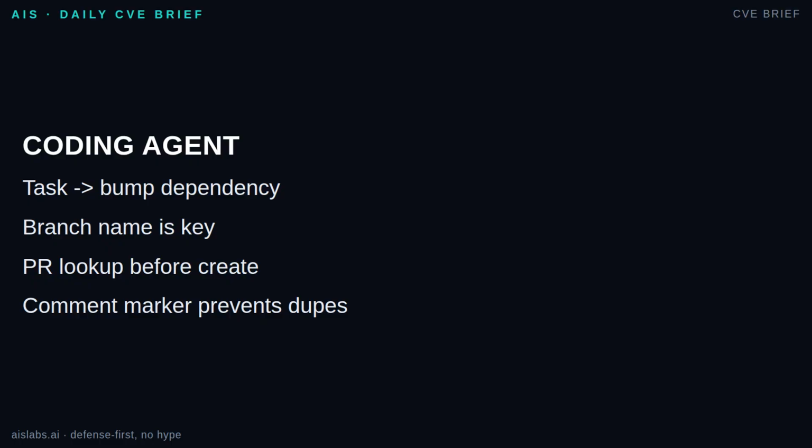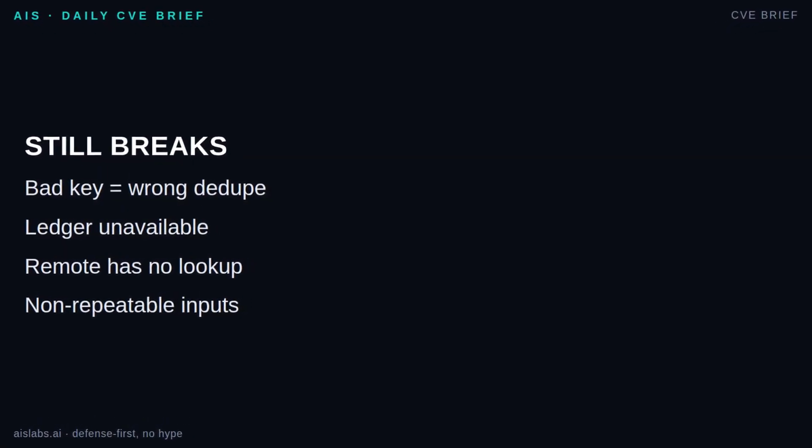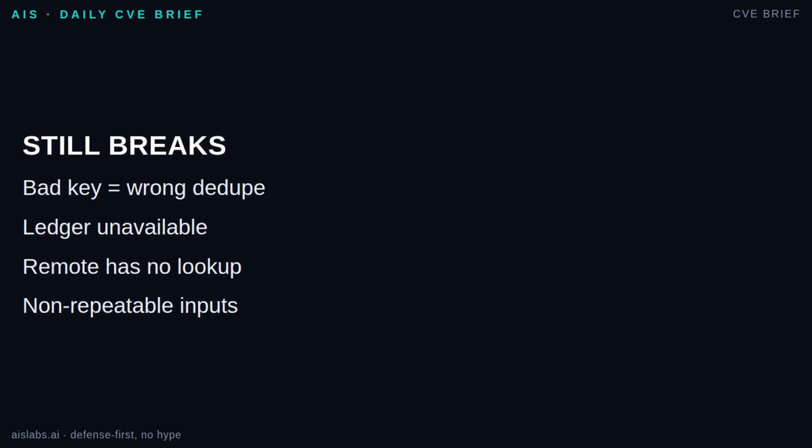For the status comment, it includes a hidden marker or stable footer. On retry, it searches for that marker and updates the existing comment instead of posting a second one. Idempotency is not magic. If your key is too broad, you suppress legitimate work. If it is too narrow, you still duplicate. If the ledger is down, you need a policy. Fail closed, defer for later, or run a read-only reconciliation pass.